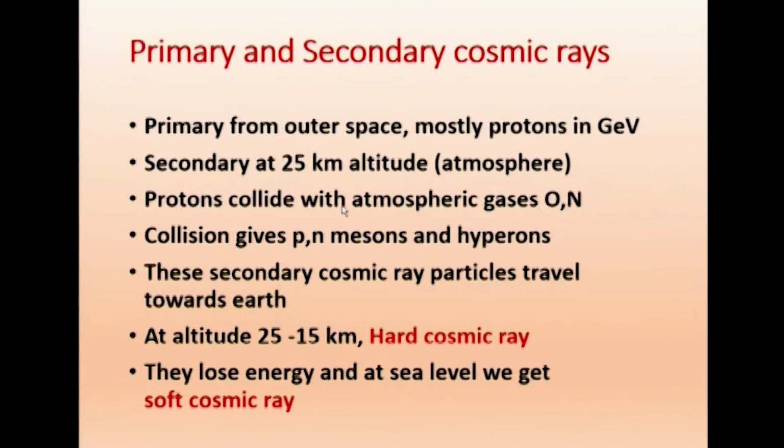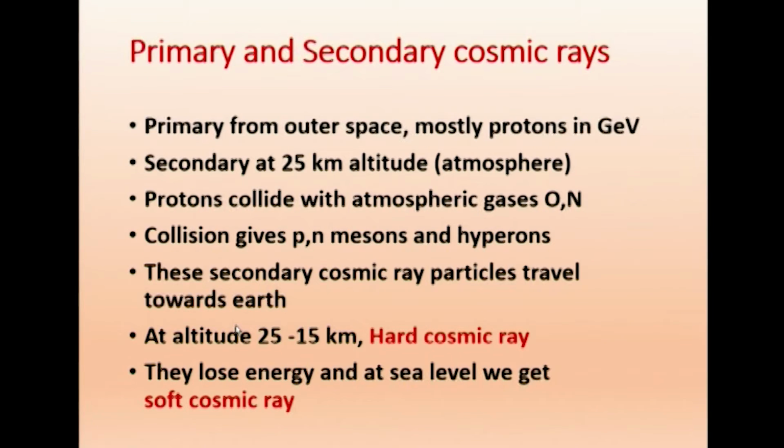So, protons collide with atmospheric gases like oxygen and nitrogen. This collision gives proton, neutron, mesons, hyperons. Hyperons are high energy particles of larger mass, larger than proton and neutron. So, these secondary cosmic ray particles travel towards the earth.